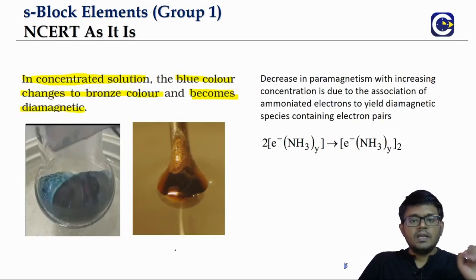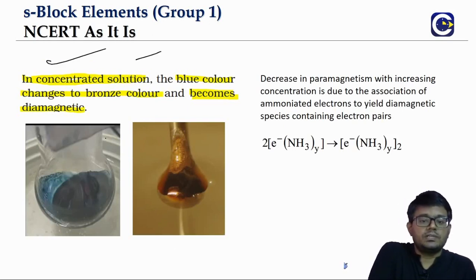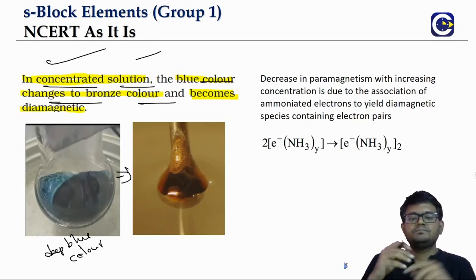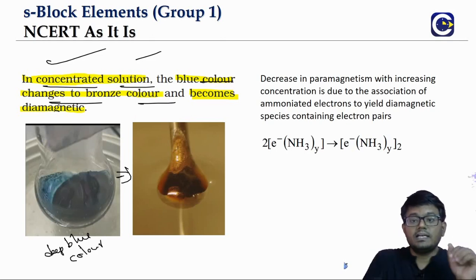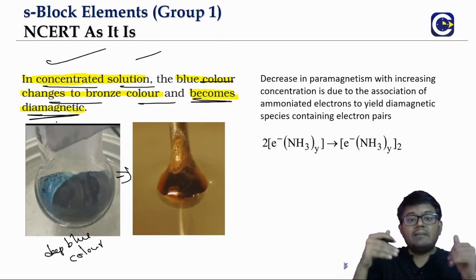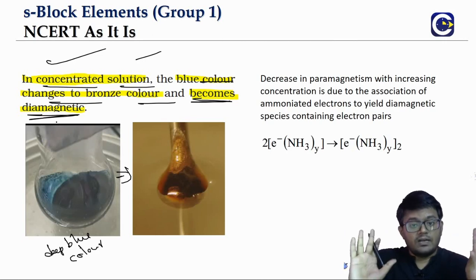Now, if you take a very concentrated solution, instead of the deep blue color we have been discussing, the blue color will change into bronze. Not only that, the solution becomes diamagnetic. Paramagnetic means unpaired electrons; diamagnetic means there are no unpaired electrons.